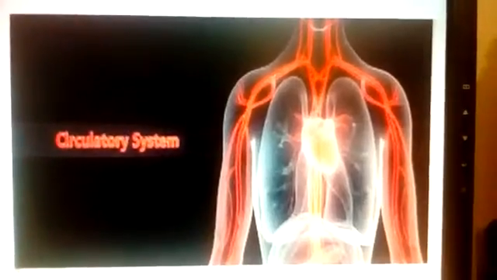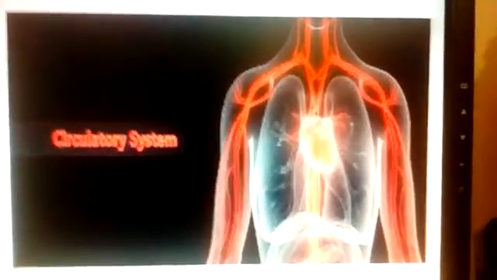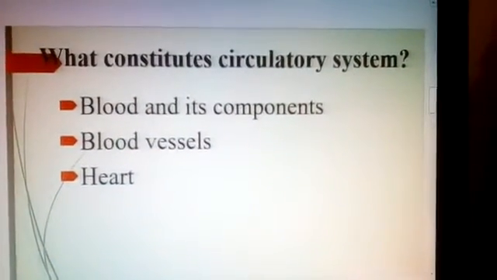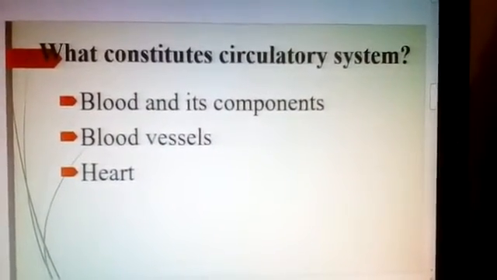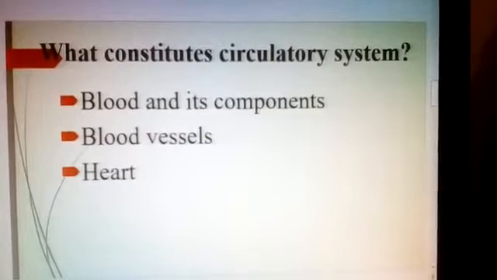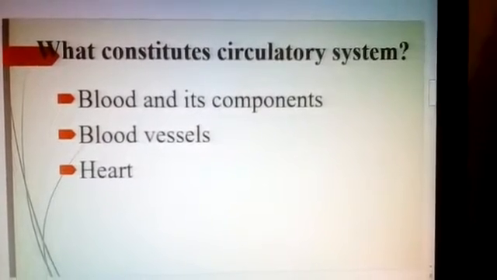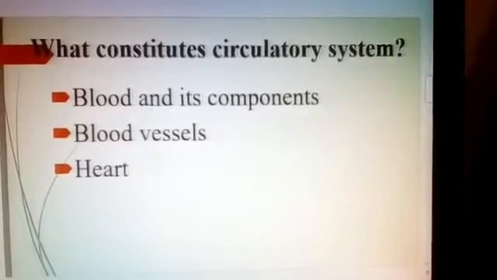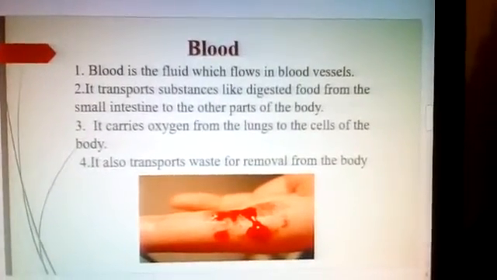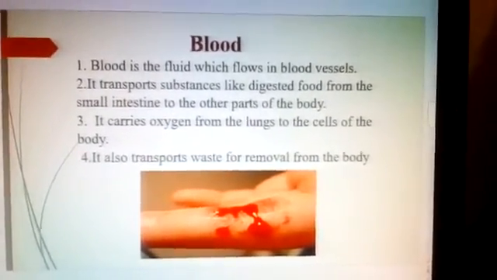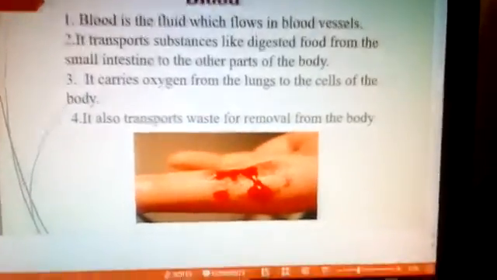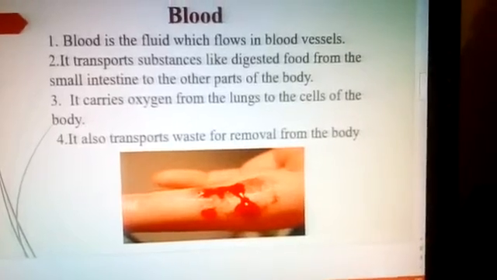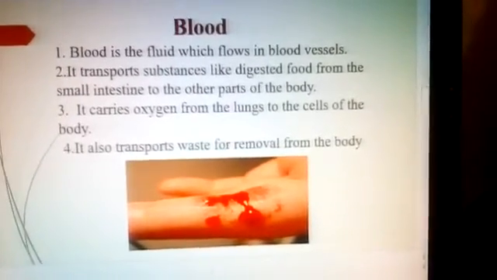Now this is the picture that shows the circulatory system. Which are the organs that are included in the circulatory system? Blood and its components, blood vessels and the heart. So when you get a cut on your body, what happens? Blood flows out. So what is blood? Blood is a fluid which flows in the blood vessels.